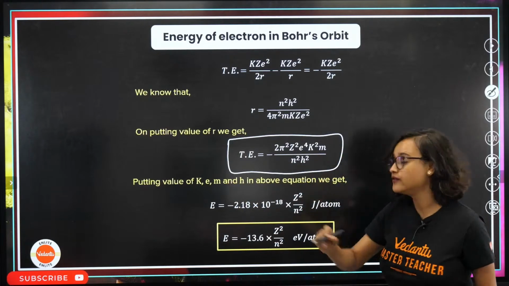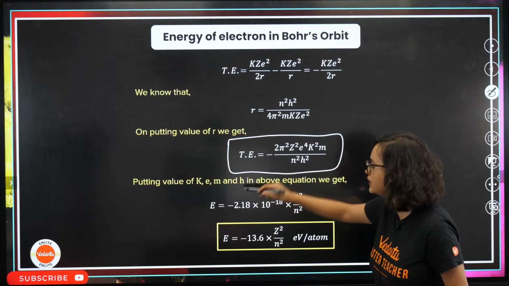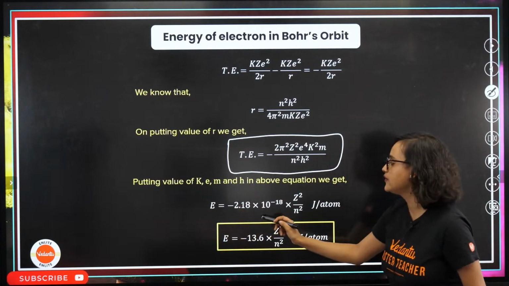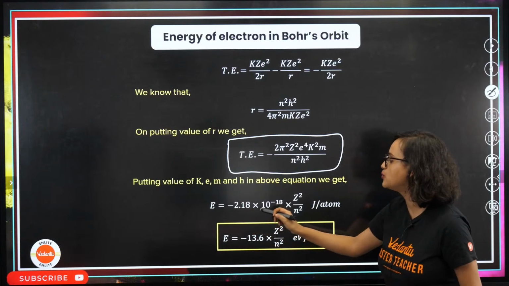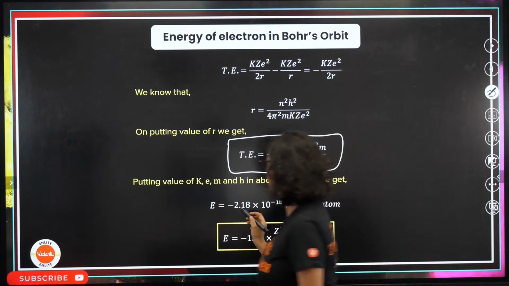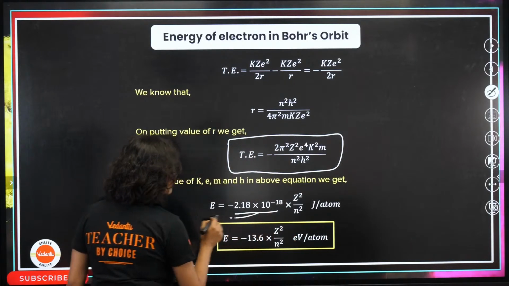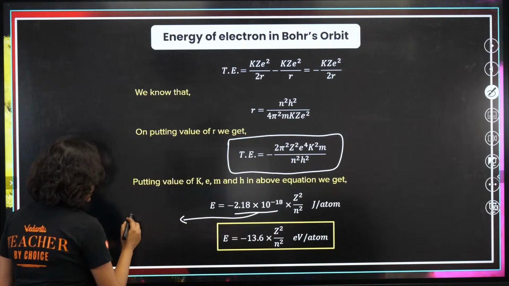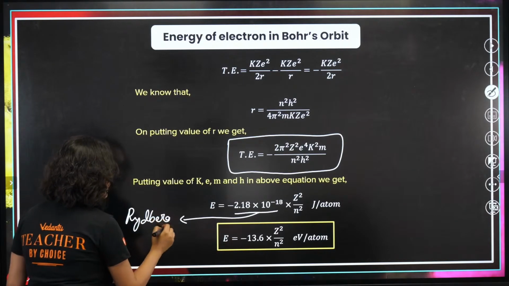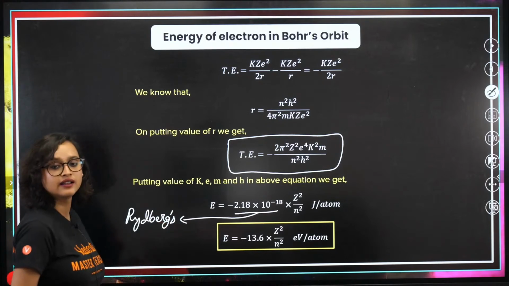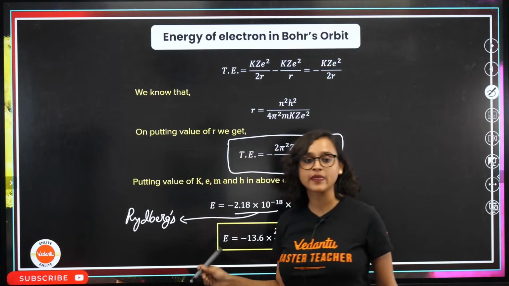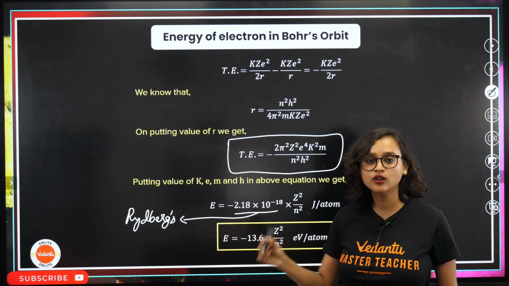Now once again, we know the value of K, we know the value of E, we know the value of M, we know the value of H in the above equation. So once we put it, what we will get? We will get E is equal to minus 2.18 into 10 to the power minus 18 into Z square by N square. What is this? 2.18 into 10 to the power minus 18. In your book also it is written Rydberg's constant. Is it written or not, guys? Isn't this Rydberg's constant? Yes or no? Hello? Wake up.